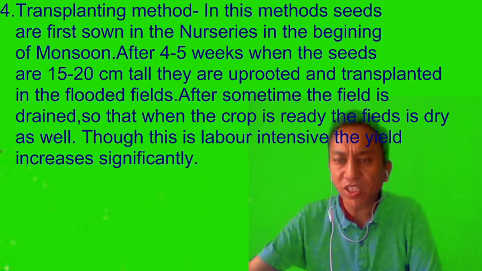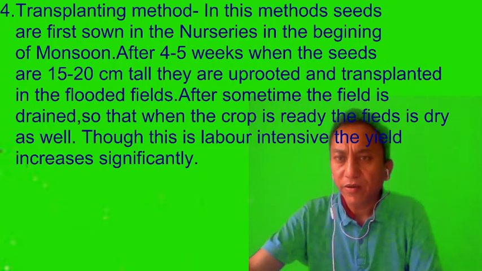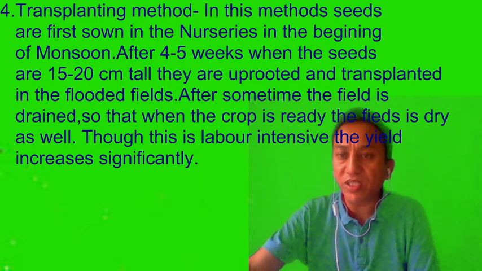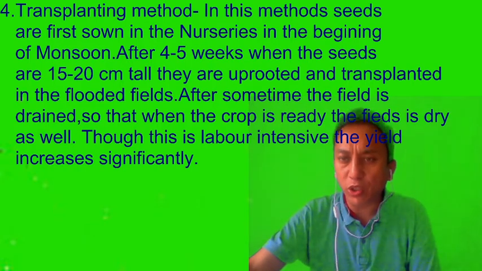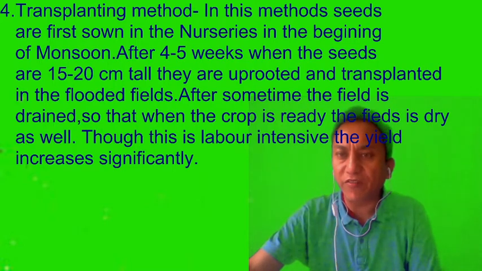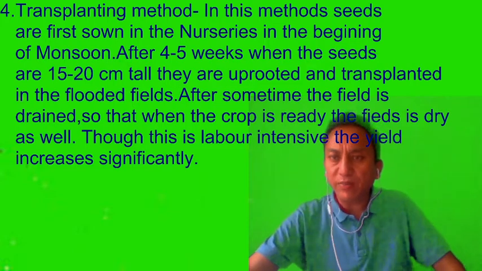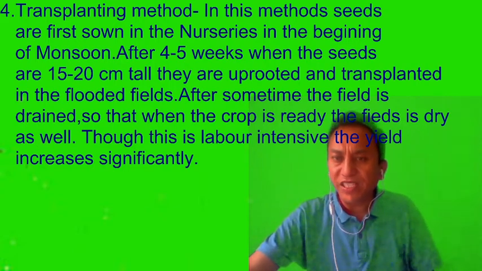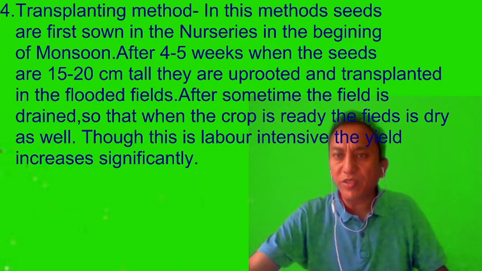In this method, seeds are first sown in the nursery beds, in the very initial stage. Then after 4 to 5 weeks, when the seedlings grow to a height of almost 15 to 20 centimeters, they are uprooted from the nurseries and transplanted in the flooded fields. After some time, the fields are drained when the crop is ready for harvest.